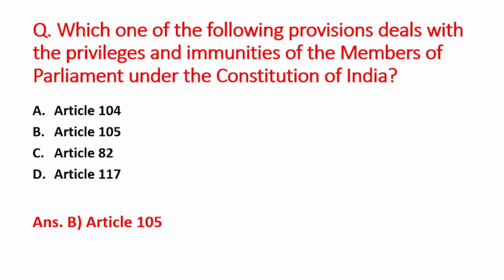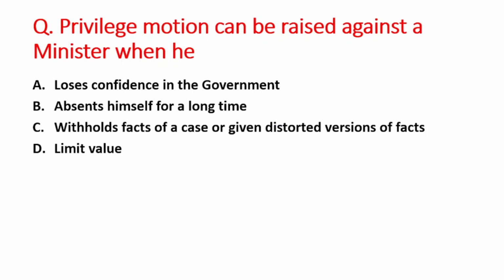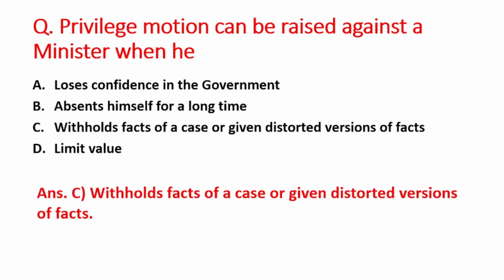Next question is, privilege motion can be raised against a minister when he A option is loses confidence in the government, B is absents himself for a long time, C option is withholds facts of a case or gives distorted versions of facts, and D option is limit value. The right answer is option C, that is withholds facts of a case or gives distorted versions of facts.